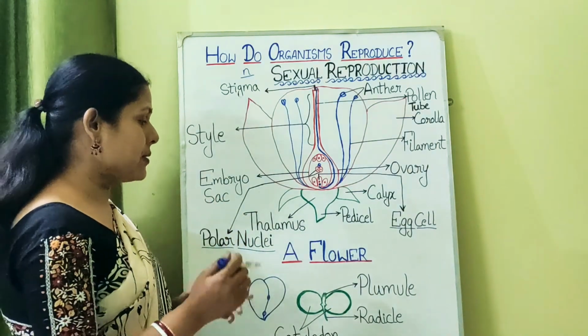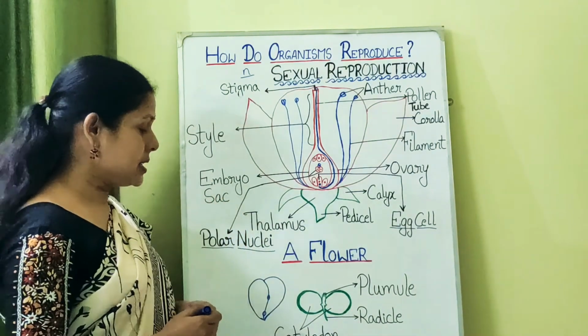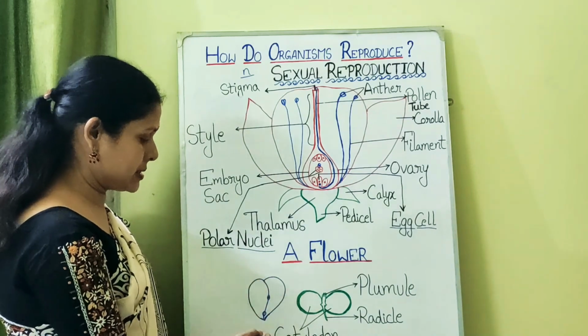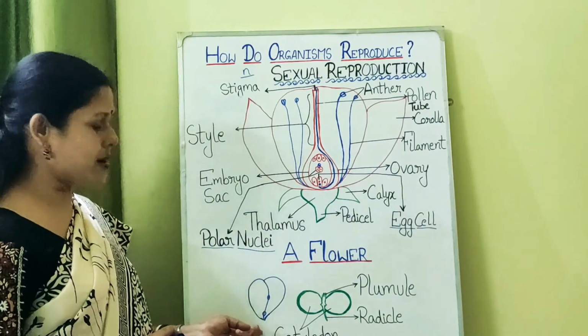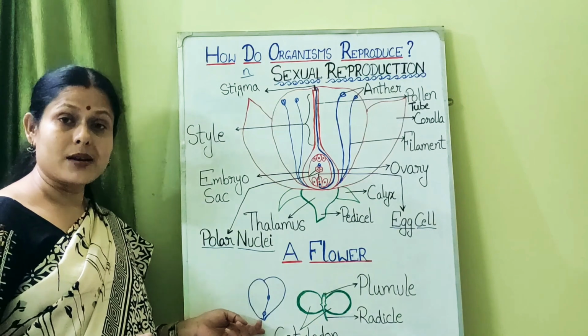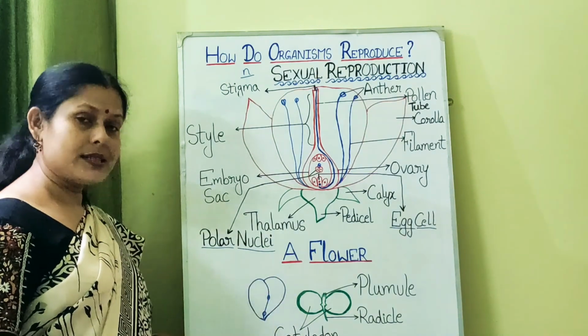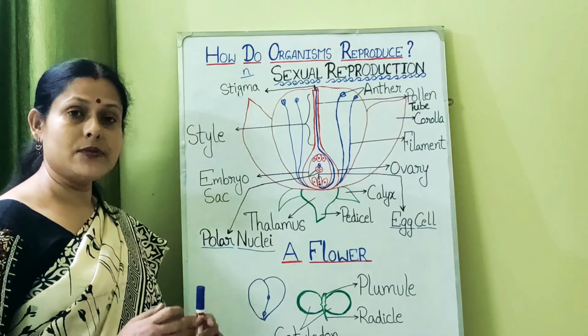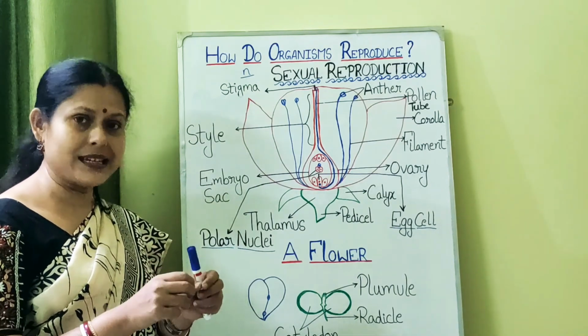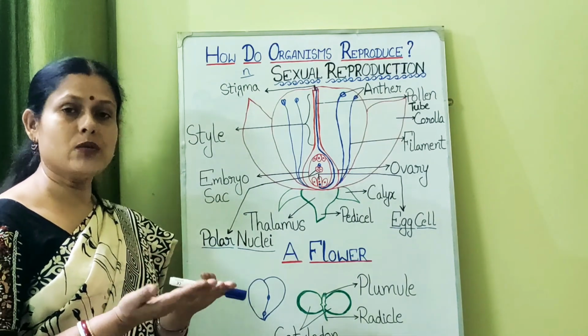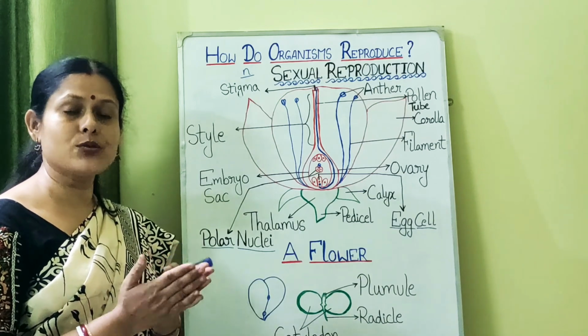Okay, now after that the seed formation takes place. Now this is a typical dicot seed. Okay, this is a gram seed, black gram we call it. This is a typical dicot seed. And why do we call it dicot? Because if you press the seed slightly, you will find that it has two equal halves.